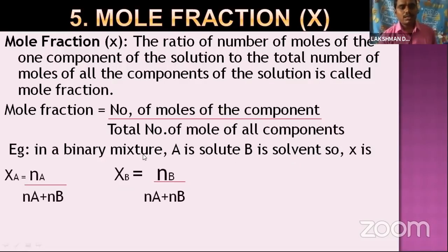For the solute mole fraction, XA is equal to the number of moles of the solute divided by the number of moles of the solute plus the number of moles of the solvent. For the mole fraction of solvent, XB is equal to the number of moles of the solvent divided by the number of moles of the solute plus the number of moles of the solvent. It's very simple.